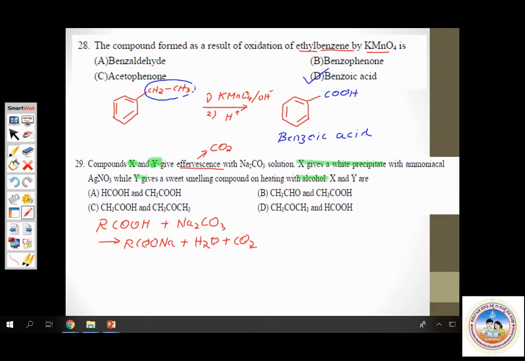So I can write the conclusions here. X and Y are carboxylic acids. Yes, both are carboxylic acids.